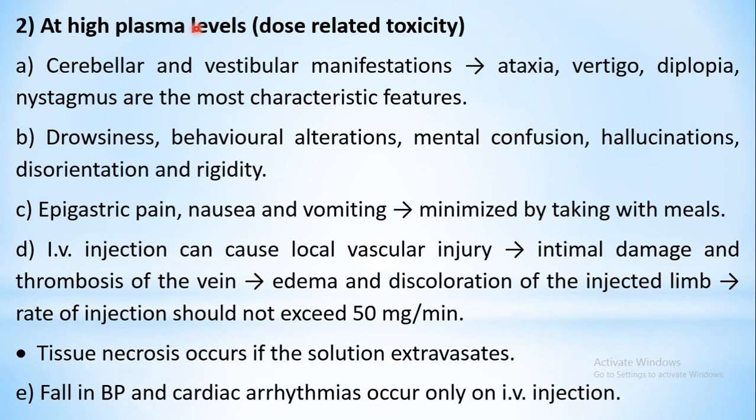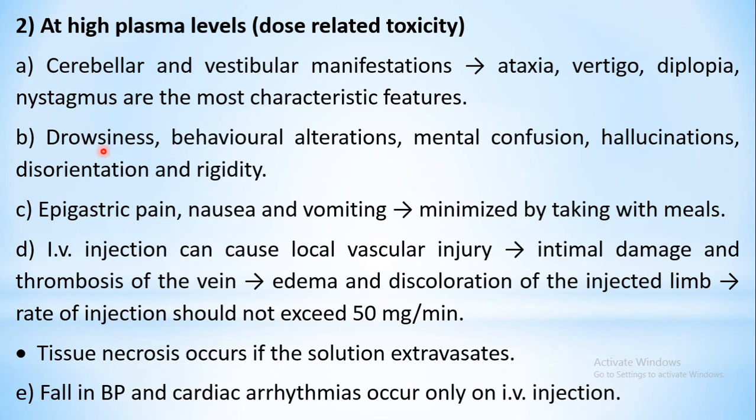Now those which are shown at high plasma levels or at toxic levels. These include cerebellar and vestibular manifestations like ataxia, that is motor incoordination, vertigo, dizziness, or you feel giddy. Then diplopia, that is, two images will be formed of the same object on your retina. Double images will be seen of the same object. Though it is one object, you will see as if there are two objects. Then nystagmus, that is involuntary side to side movement of the eye, may be seen.